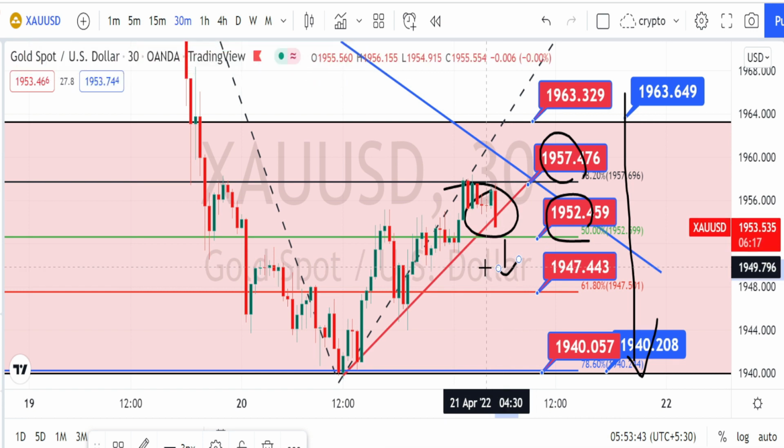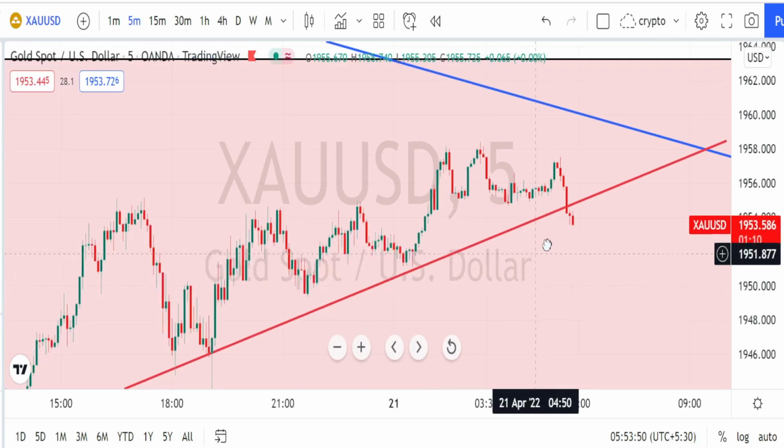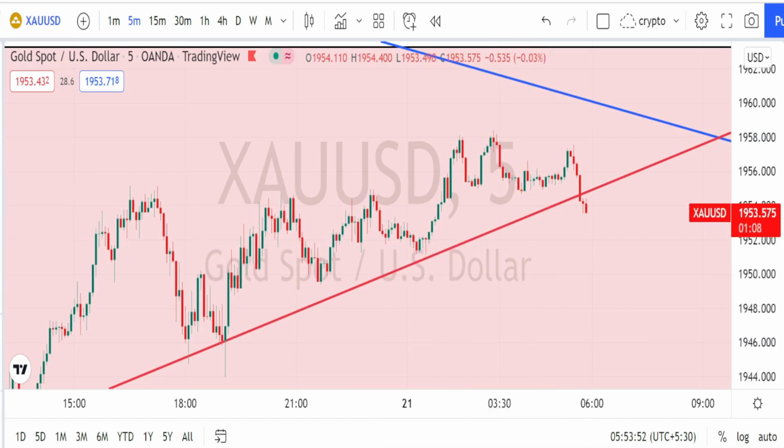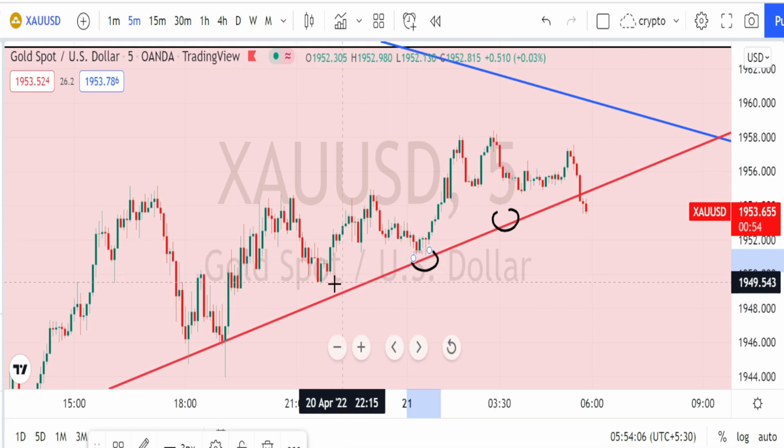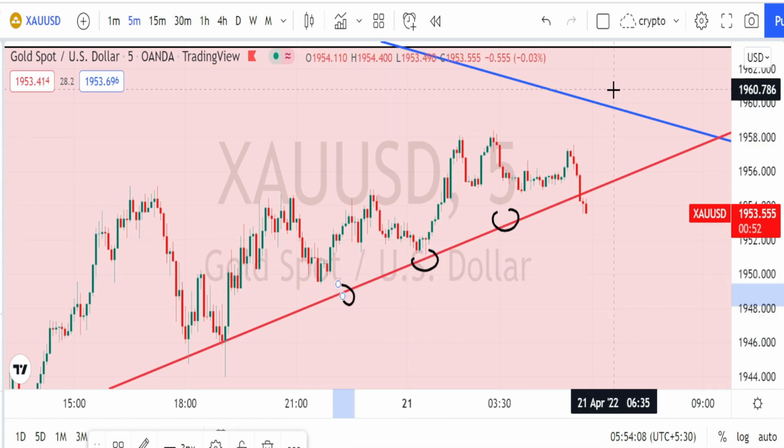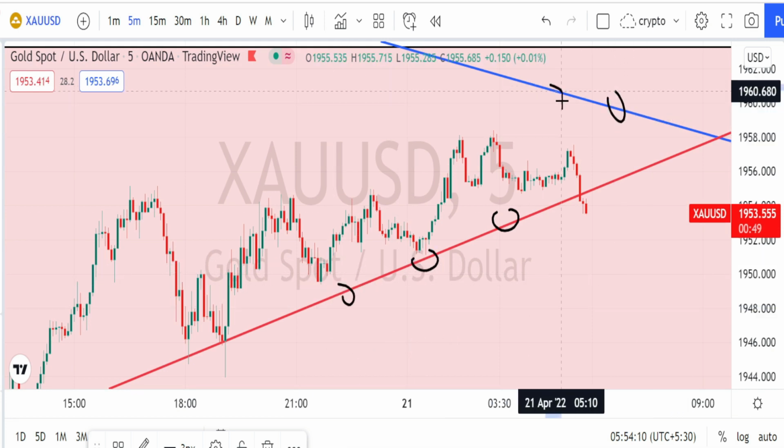Let us do the analysis in 5 minutes time frame. I'm in 5 minutes time frame now. Here in 5 minutes time frame we have the 30 minutes time frame's trend line or support line, and we have the hourly time frame resistance line over here.